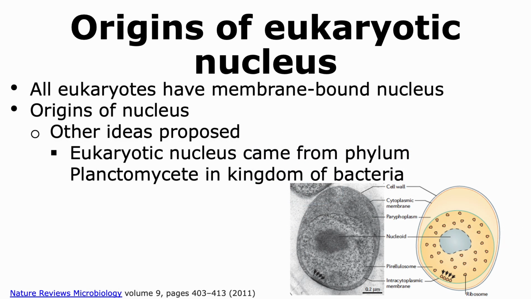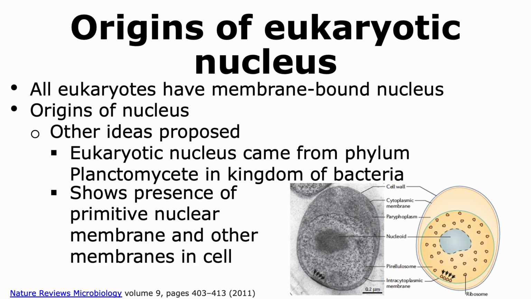There are other ideas that have been put forward, and one of them proposes that the eukaryotic nucleus came from a bacteria instead. Scientists have found that bacteria that belong to the phylum of planctomycetes show the presence of primitive nuclear membranes. So if we look at the picture, the nucleoid of this organism is actually within a membrane that is inside of the plasma membrane, and thus the nucleoid is actually covered by a membrane.